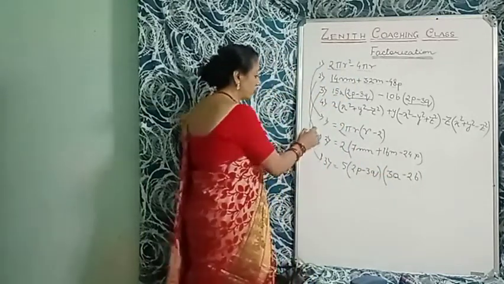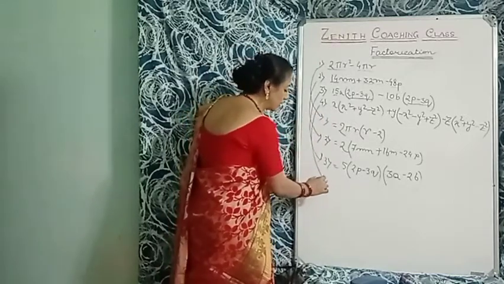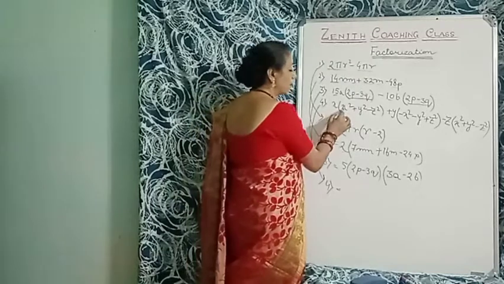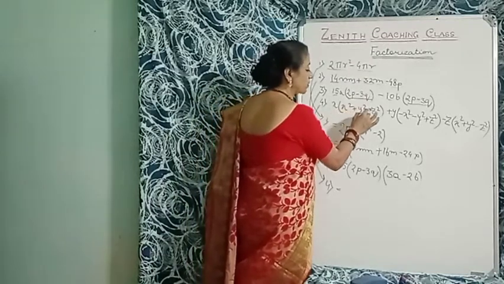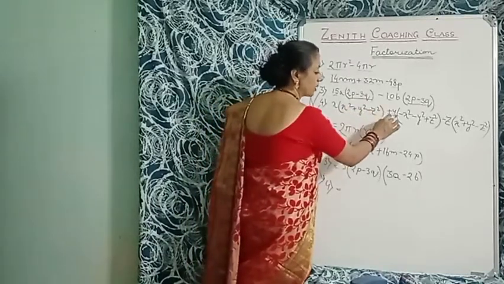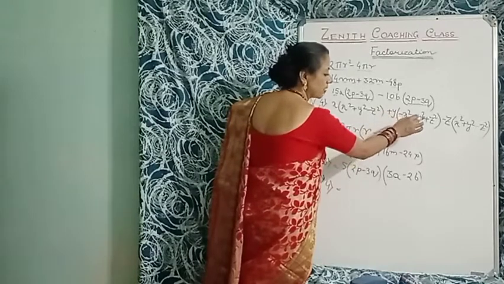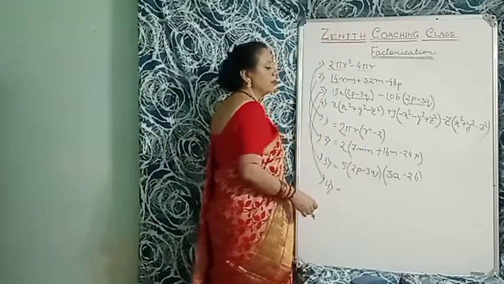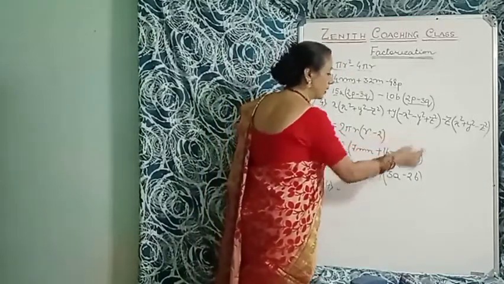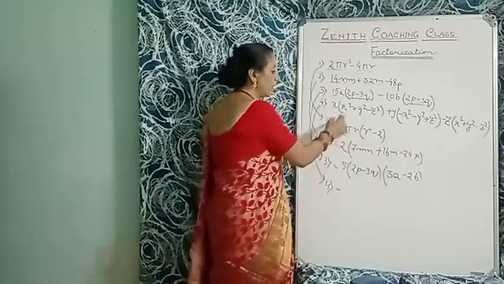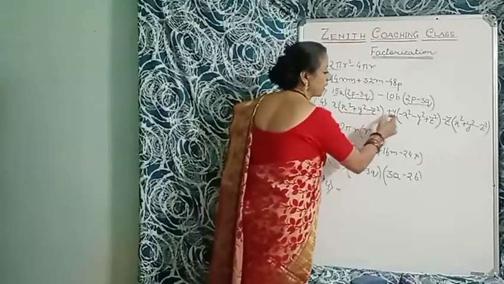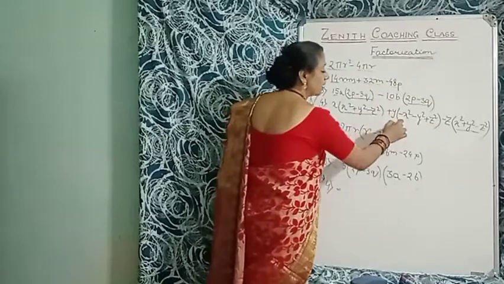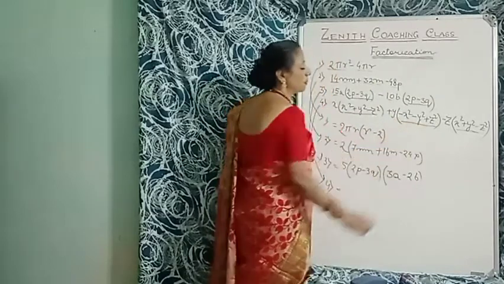Okay. Then question number 4. Please come to question number 4. Now here is x in bracket x square plus y square minus z square. Plus y is common. Minus x square minus y square plus z square. So minus z. That is x square plus y square minus z square. So here is x square plus y square minus z square. Here is x square plus y square minus z square. But in the second term, there is minus x square minus y square plus z square.